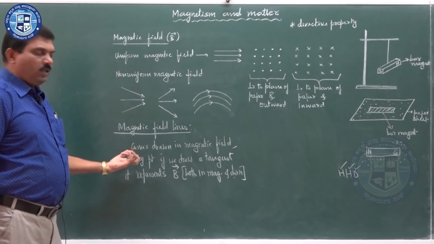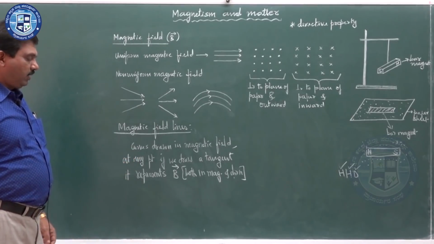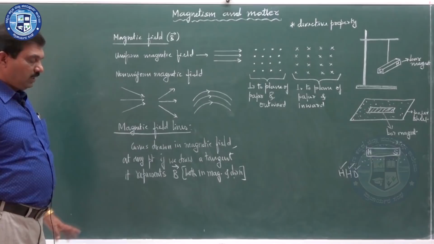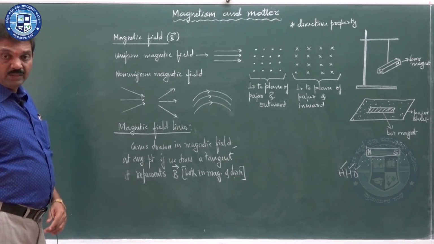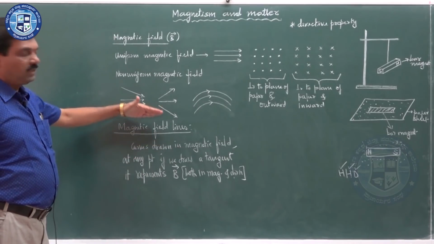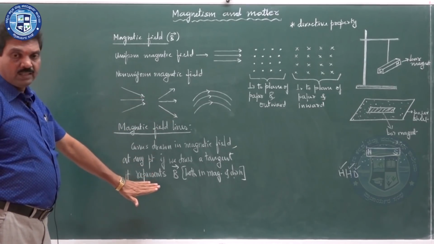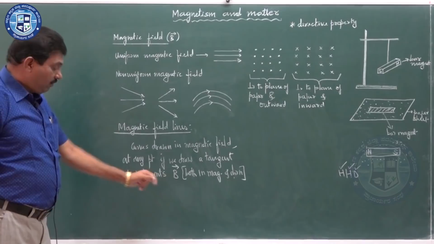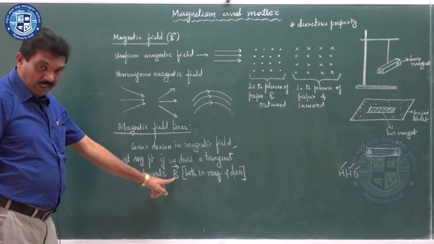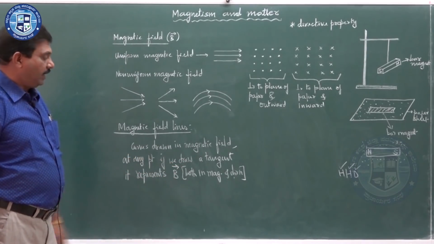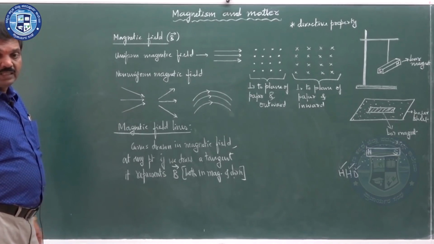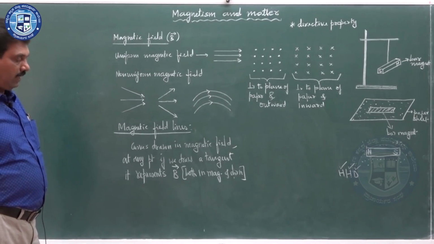So, a curve drawn in the magnetic field at any point, if we draw a tangent, it should represent the magnetic field, then that curve is called a magnetic field line. If it represents the magnetic field both in magnitude and direction, then that curve is to be called a magnetic field line.